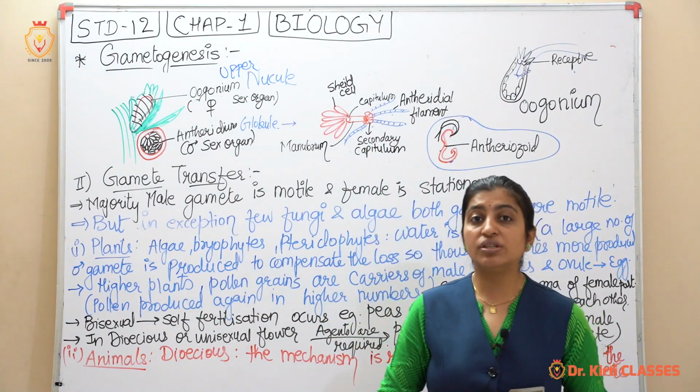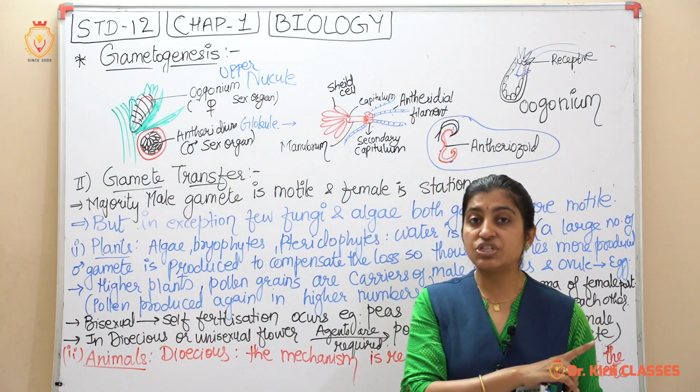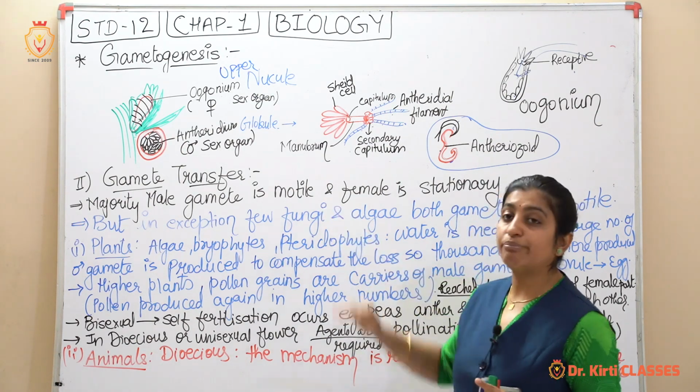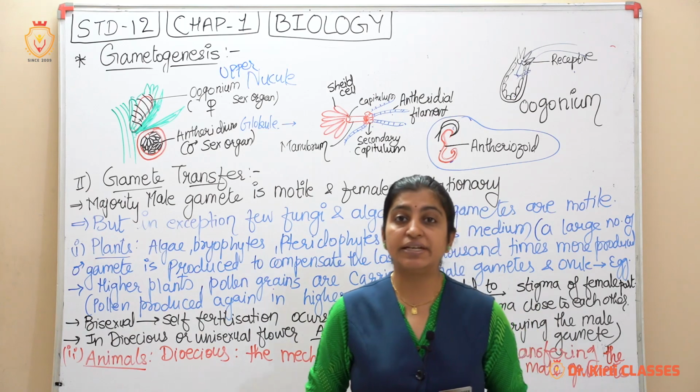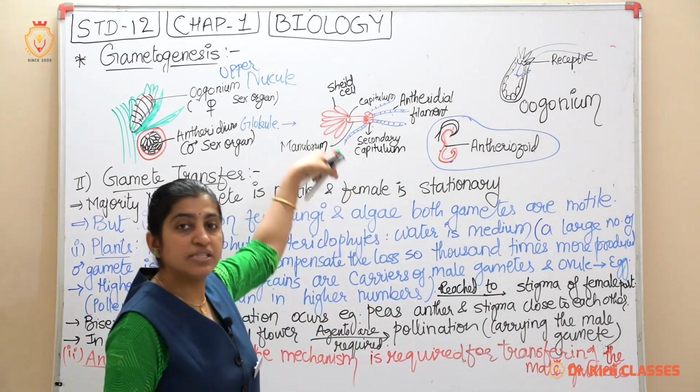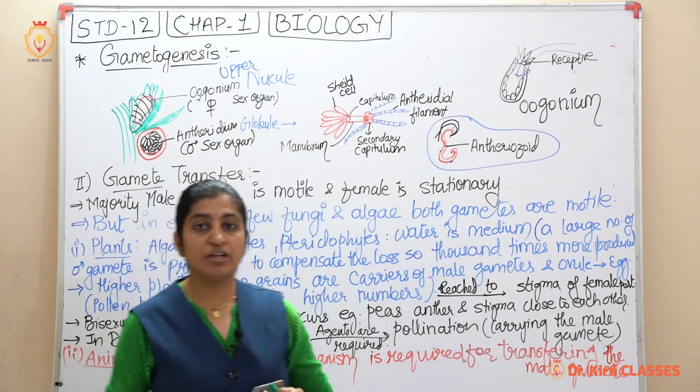So this was about the pre-fertilization event. We have completed number 1, that is gametogenesis. Second part, which is known as gamete transfer. Now after the formation of the gametes, right, as we saw in Chara, they mature, and they will be transferred.